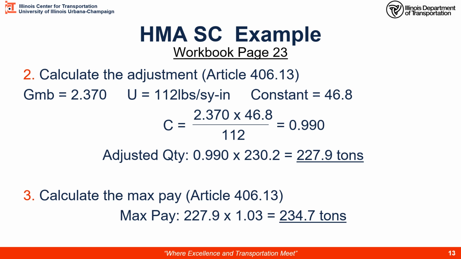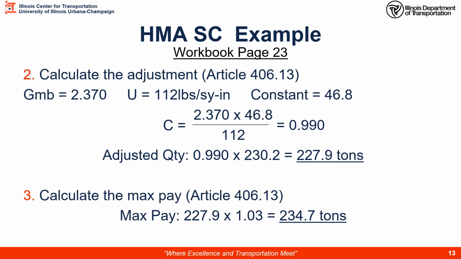So our adjusted quantity based on the surface course actual density is 0.990, our C factor, times our new theoretical of 230.2 tons. We come up with an adjusted planned quantity, or an adjusted theoretical, of 227.9 tons.